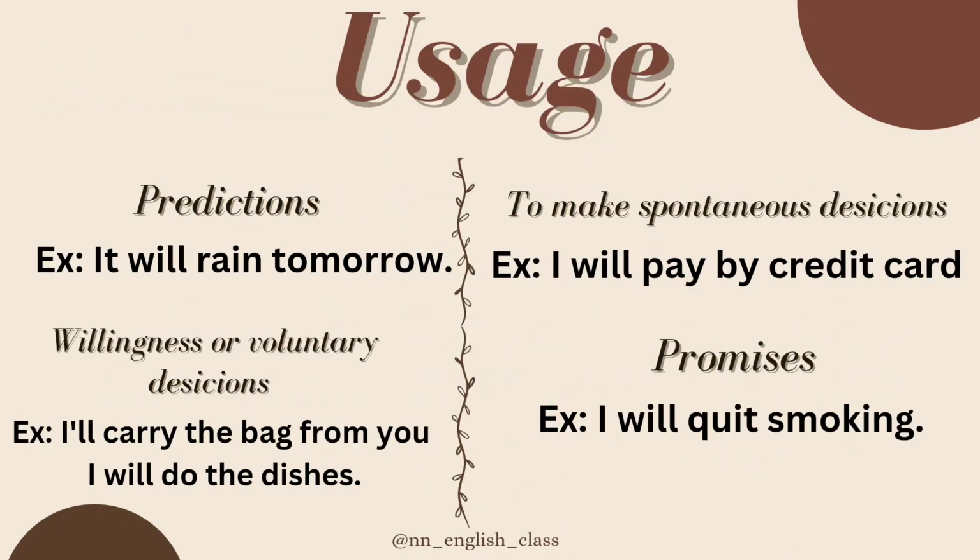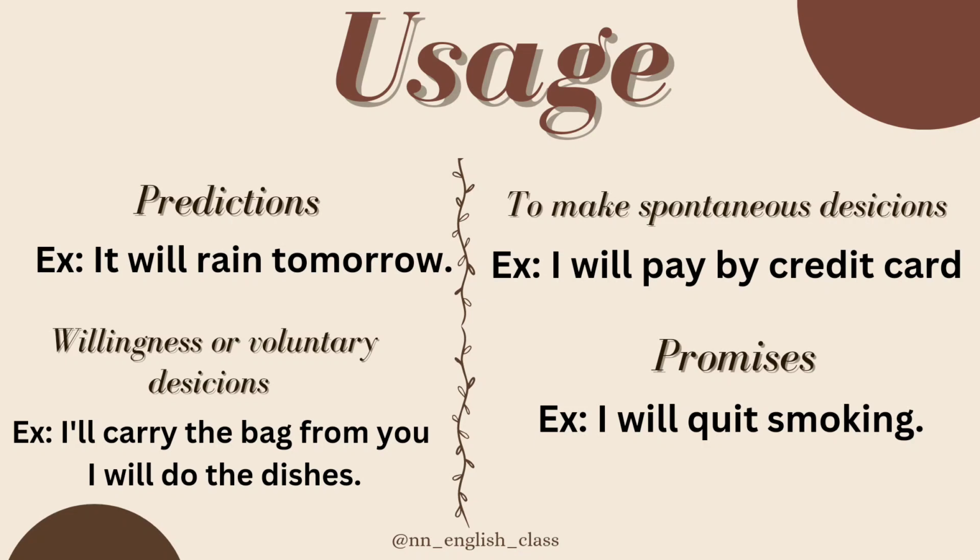And now let's move to the usage of the future simple. Number 1 is to make predictions, which means when you predict something to happen in the future. For example, it will rain tomorrow. It's not raining today. It will rain tomorrow. And to make spontaneous decisions or like fast decisions. For example, I'll pay by credit card.